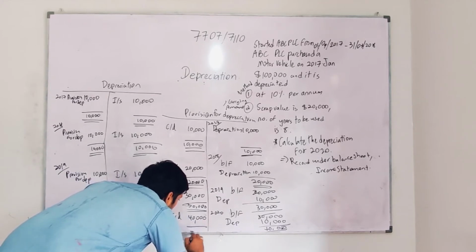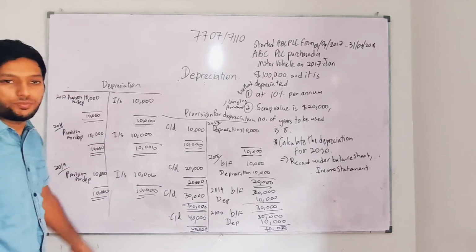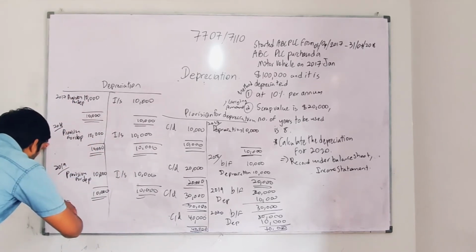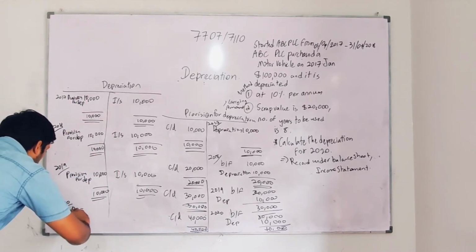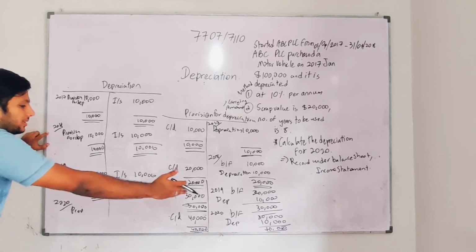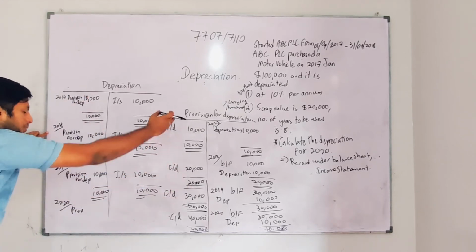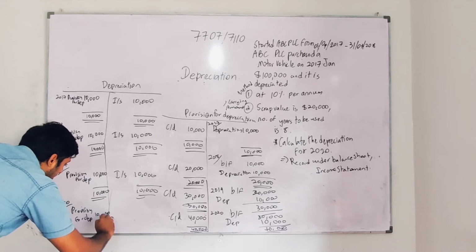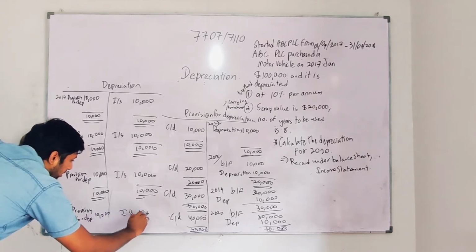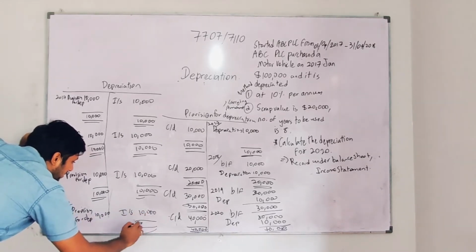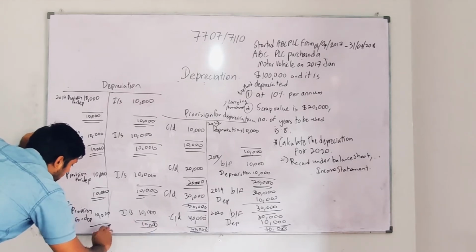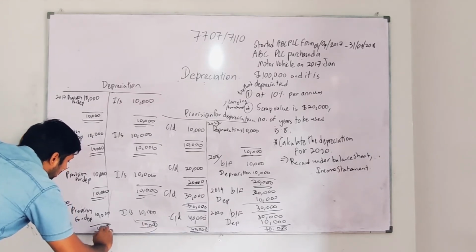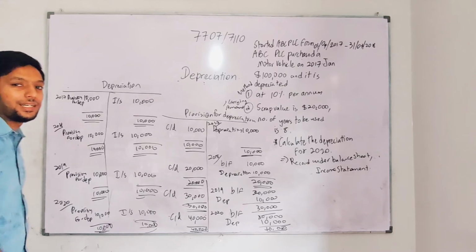So I'm going to finalize this 40,000 here. I hope you understood the basic provision for depreciation, and depreciation for 2020 is also going to be the same. I'm going to take provision for depreciation, because when I write the depreciation account's name, provision for depreciation should be written here. Provision for depreciation is how much? 10,000. So I will send it to the income statement again, the 10,000, and I'll finalize my accounts as 10,000 and 10,000. So I hope you understood how the straight line method works.